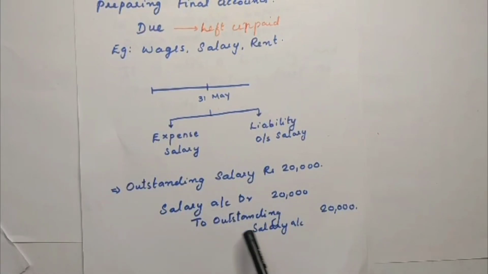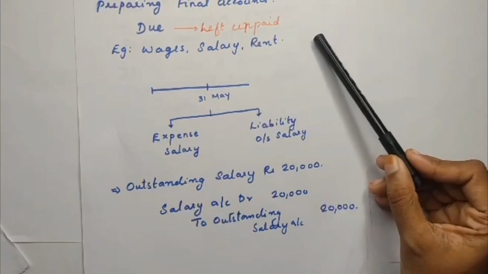And there is a liability incurred because you haven't paid it. So you have to pay that in future. This is your obligation. So a liability is created, that is credited. So salary account debit 20,000 to outstanding salary 20,000.